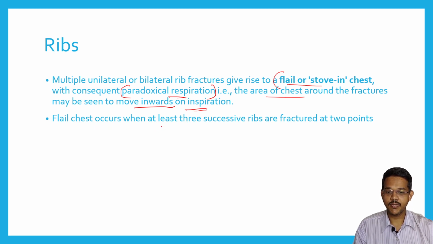Flail chest occurs when at least three consecutive ribs are fractured at two points. So when three or more ribs are fractured at two points, it is called flail chest, where whenever the person breathes, the region near the fractured ribs caves in, becoming depressed instead of expanding.